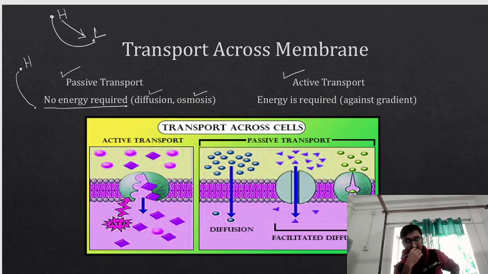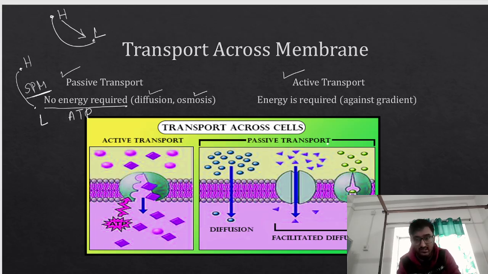And we know that the plasma membrane, or the cell membrane, is nothing but a semi-permeable membrane. So the movement of water molecules from the region of higher concentration to the region of lower concentration through a semi-permeable membrane is what we call osmosis. Here we do not need energy. There is no need of ATP. कोई ATP का जरूरत नहीं है.